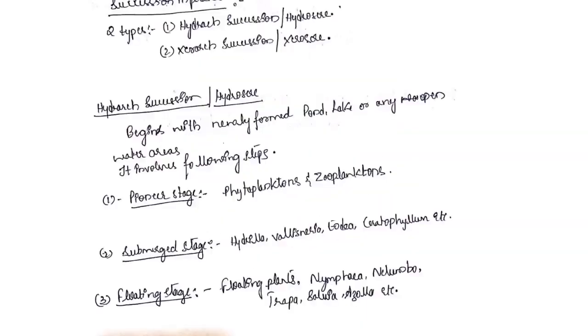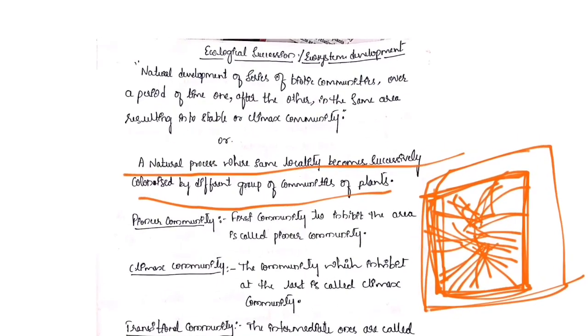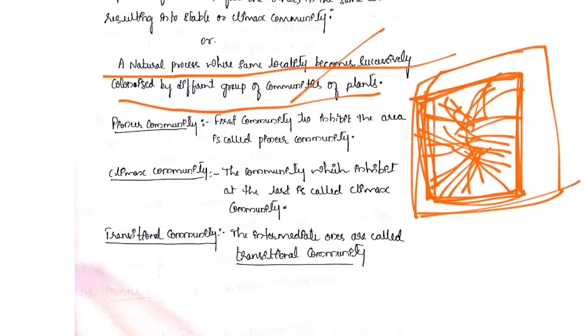We have studied ecological succession. What is ecological succession? It is a natural process where the same locality becomes successively colonized by different groups of plant communities. Within ecological succession, we need to know the pioneer community and the climax community. The first community occupying a new area is called the pioneer community, the community occupying last is called the climax community, and the intermediate ones are called transitional communities.